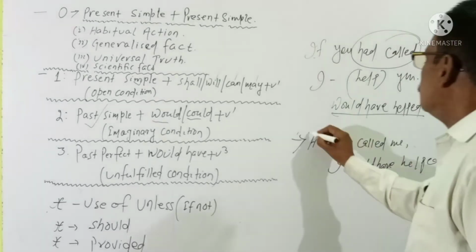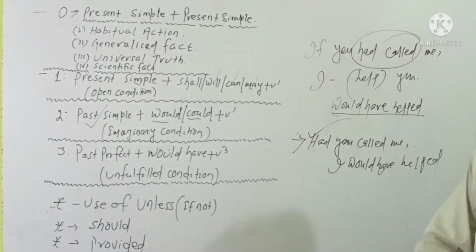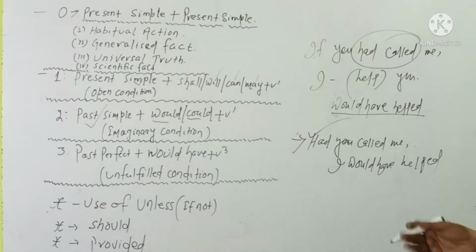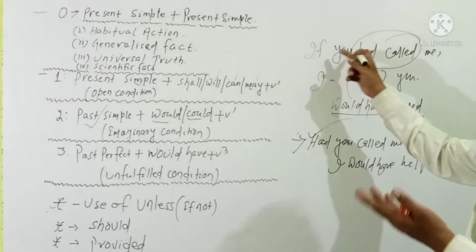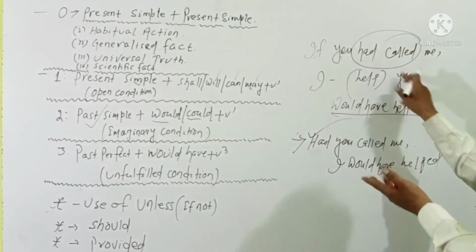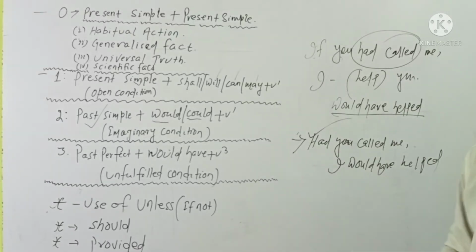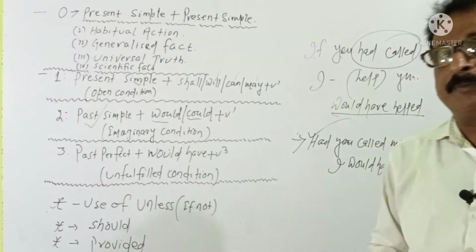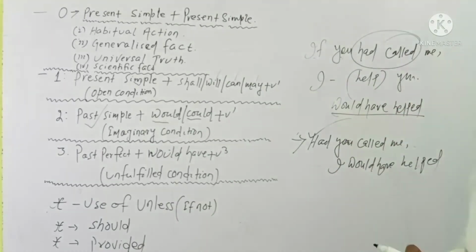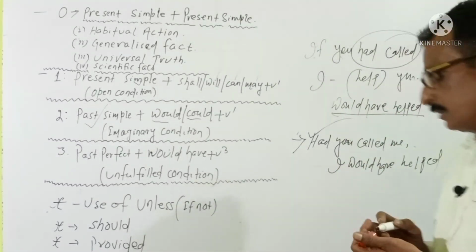This is also conditional clause. This is another structure. Had you called me, I would have helped you, or if you had called me, I would have helped you. Meaning is the same. Structure is different. Meaning is the same, and tense is the same. This is type 3, or this is unfulfilled condition.